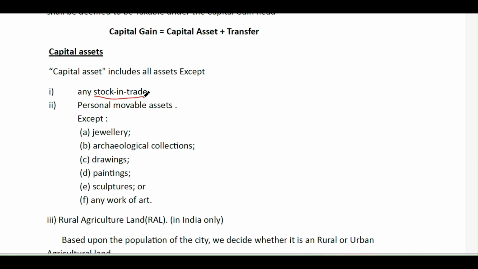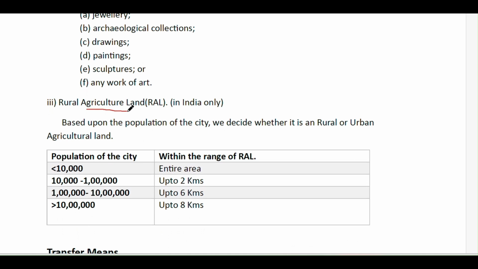Okay. And another one is rural agriculture land. You should make a note that only rural agriculture land in India is not a capital asset. But when agriculture land is located outside India, it will come under capital asset. You should note that it is only agriculture land in India, and that too located in rural areas.